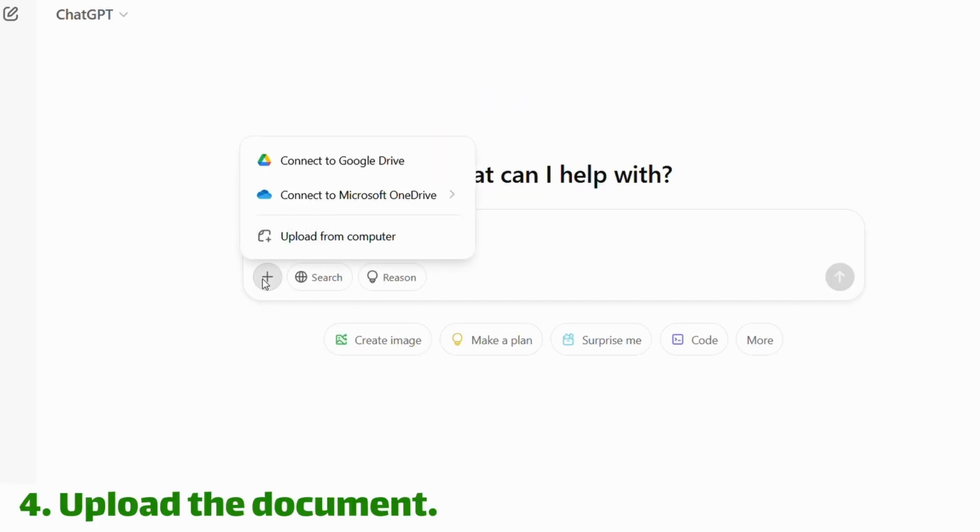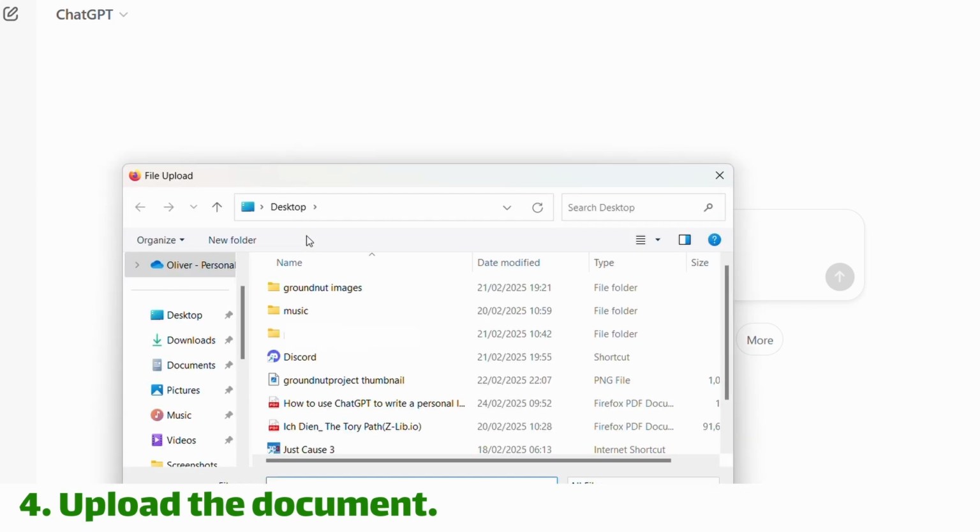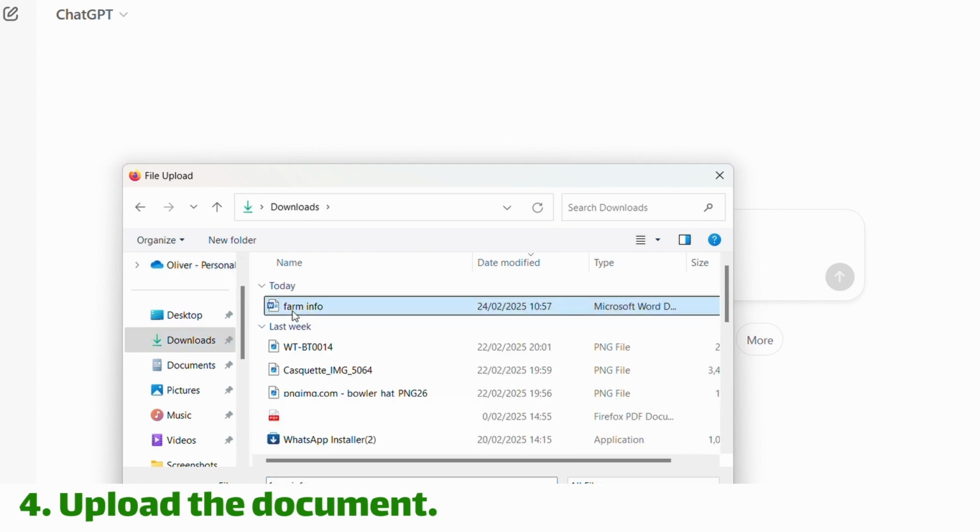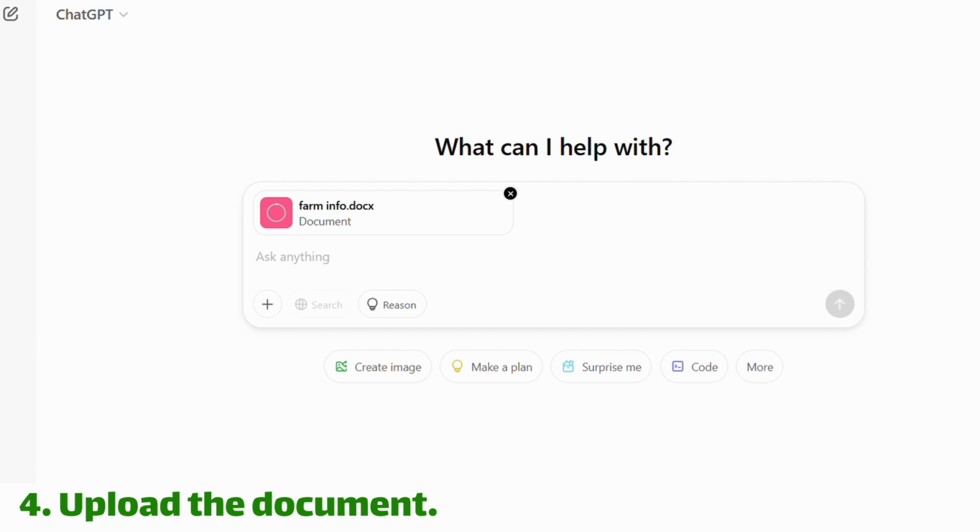We need to upload the document, so click the plus at the bottom and attach a document, then find the document wherever you saved it on your computer and upload it. If you don't want to make an account, you can just paste the relevant information directly into this box. Now we need to give the computer instructions, so we're going to tell it to write a letter focusing on one of the issues mentioned in that document.